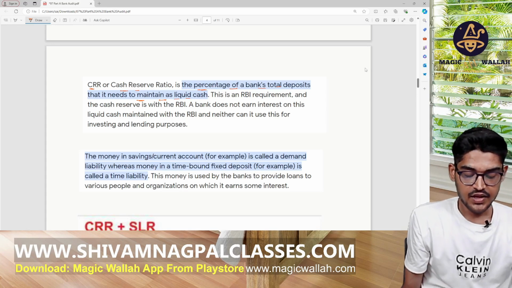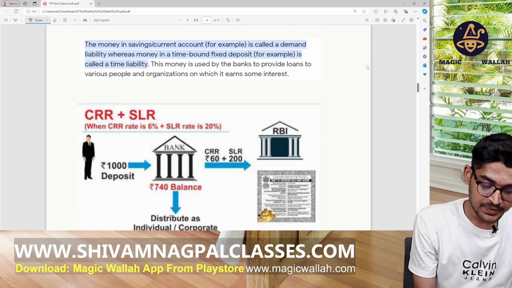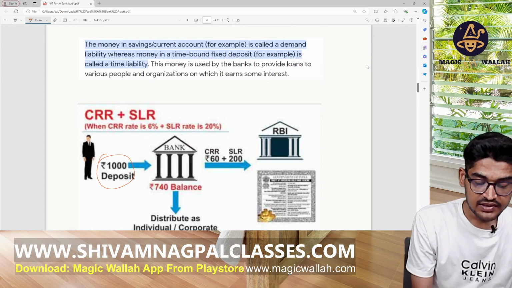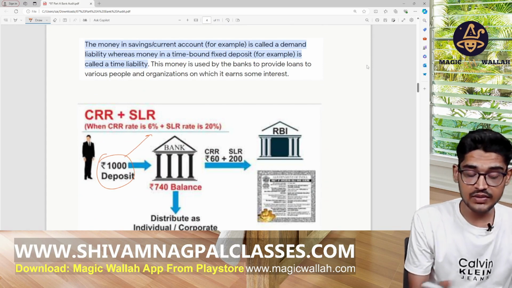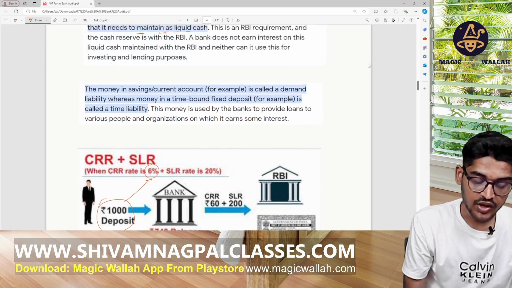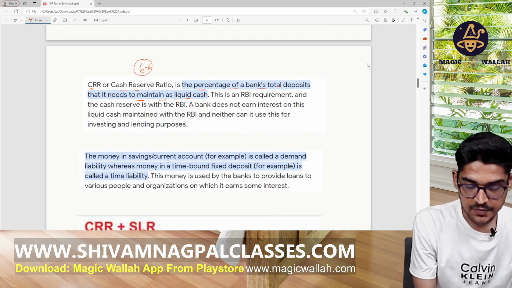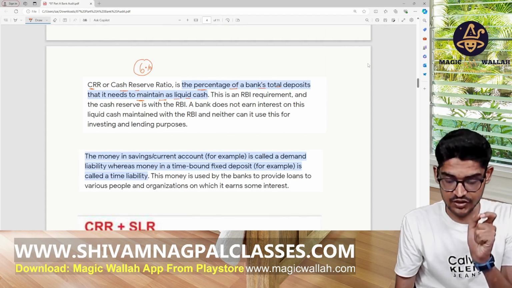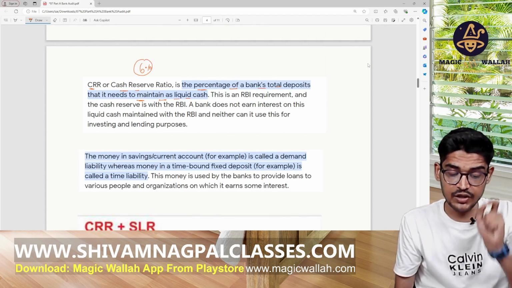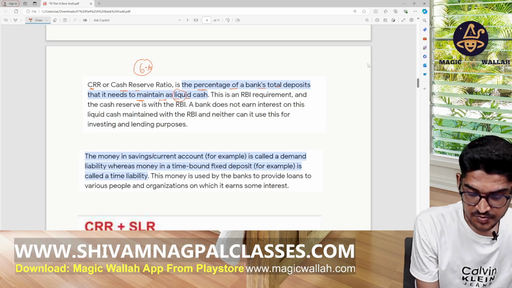Whenever some person deposits some amount, some percentage of this, assume the CRR is 6%. So 6% of the amount deposited by the customer is the percentage of bank deposit that it needs to maintain as liquid cash.